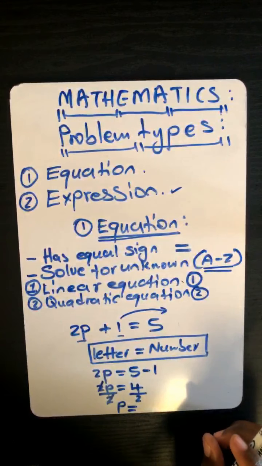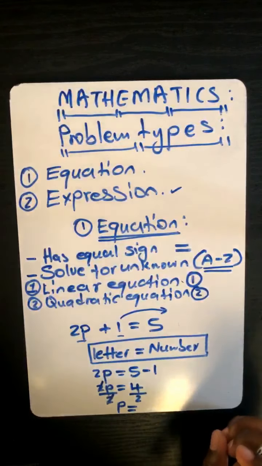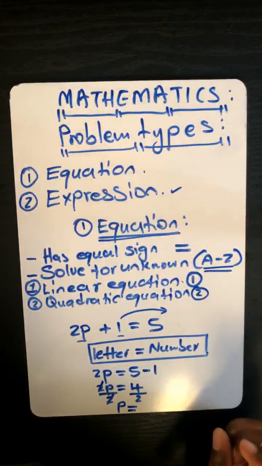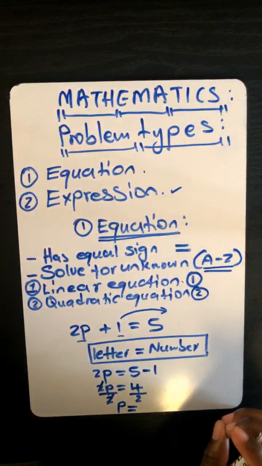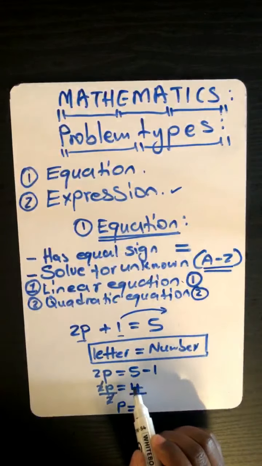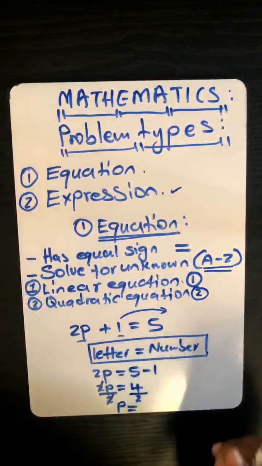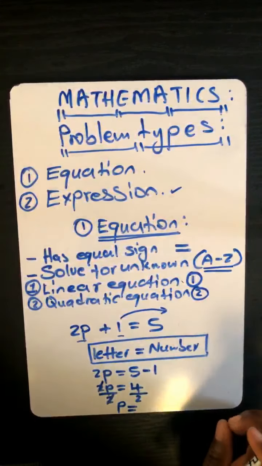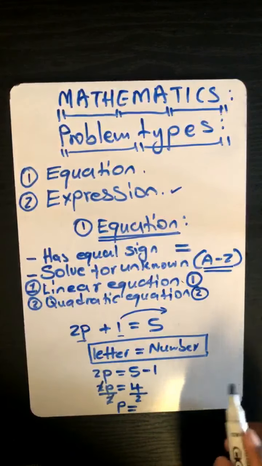I'm not sure. Can you maybe punch it on a calculator? Do you have a calculator? It's too far. Okay. But Loyal, 4 divided by 2, you can use your head for this one. Is it not 2? It's 2.